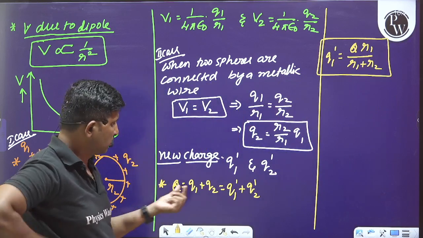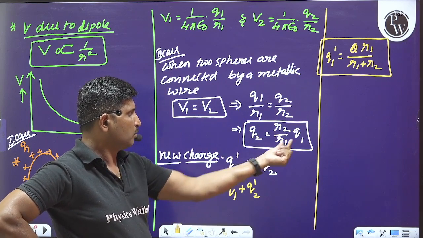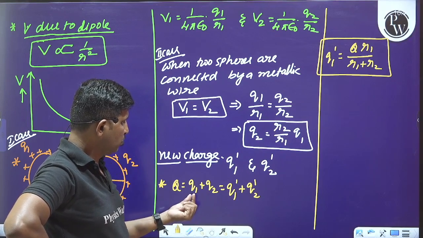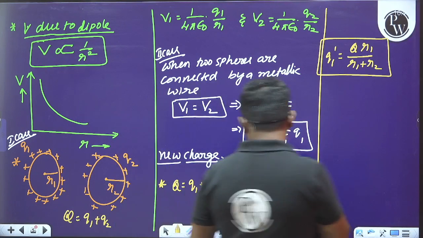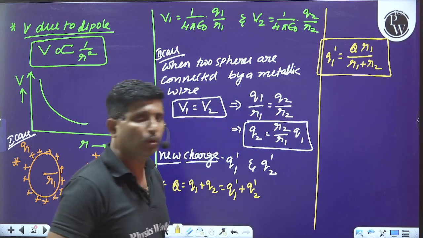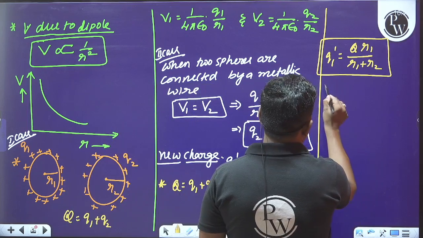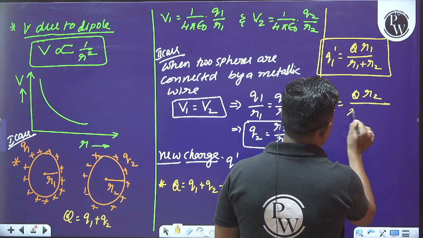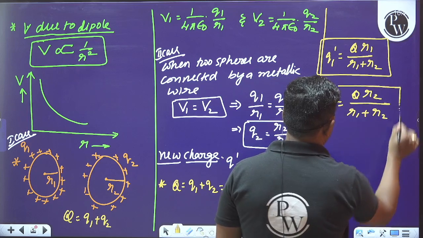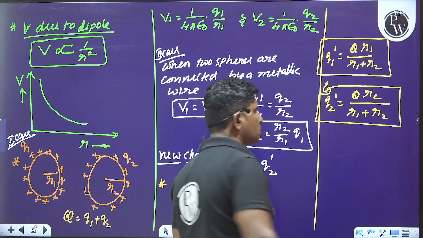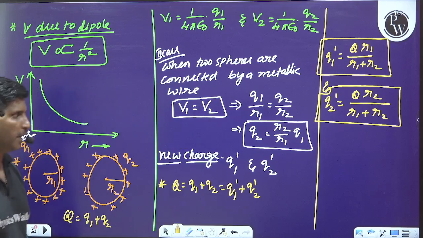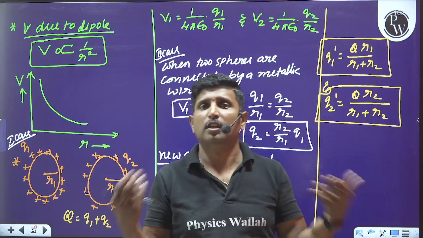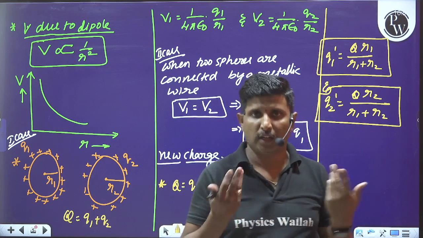What is q1? q2 is equal to r2 by r1 into q1. We take q1 as a common factor, then we can do r1 into q. So like that we have to think about these things here. I hope you understood this point clearly. And similarly, q2 dash becomes equal to q into r2 divided by r1 plus r2. Is it clear? So this is how we can get the new charge on both the spheres after connecting by a metallic wire or a conducting wire.